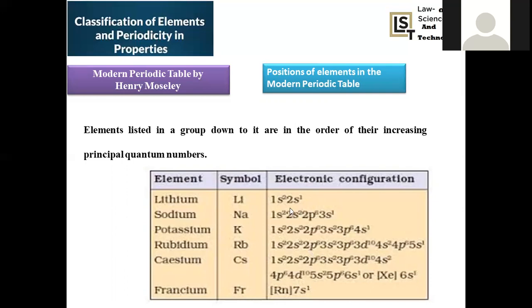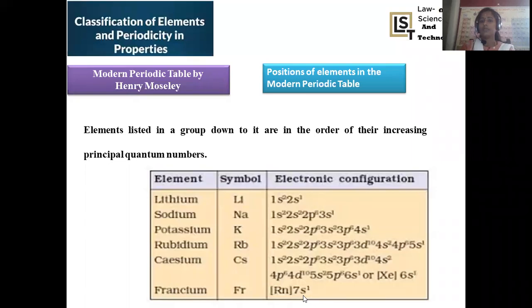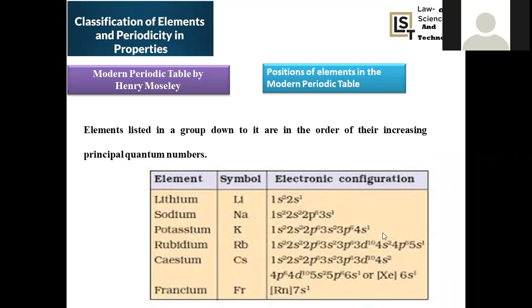Now let us see their electronic configuration. What is the valency shell for lithium? The valency shell will be 2s. Sodium 3s. Potassium 4s. Rubidium 5s. Cesium 6s. Francium 7s. These outermost energy levels are called valency shells, and the electrons present in their outer shell are called valency electrons.